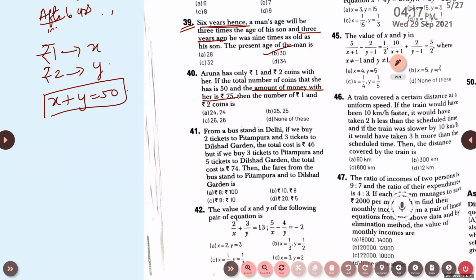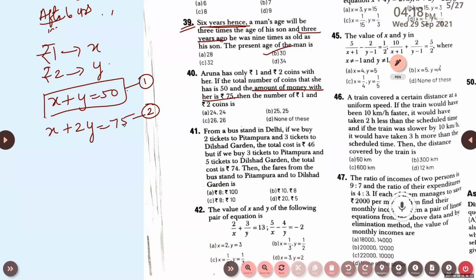X plus 2Y equals 75. Yes, correct. 1 rupee, X coins are there, so 1 into X. 2 rupees, Y coins are there, so 2 into Y is 75. Now solve these two equations and find X and Y.